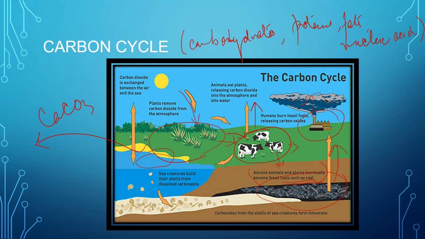Now another source of carbon dioxide is acid rain. So acid rain is another source of carbon dioxide. When acid rain falls on these types of rocks, what will happen? The release of carbon dioxide happens. Okay, is it clear? Now let us see in the next slide if there are any more points or not.